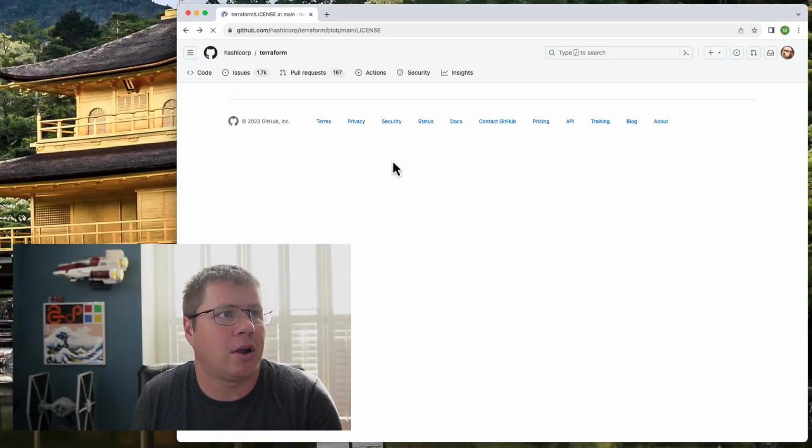Today I thought that I would just sit down, let's all sit down together, take a deep breath, and let's read the Terraform license together so that nobody misses one little TIPQS whatever in this little text file that seems to be exploding the community since the August 10th announcement. So what I've done is I pulled up the license. It'll be really quick. Let's just sit down and read it together, and then I'll analyze the key points in my next video.